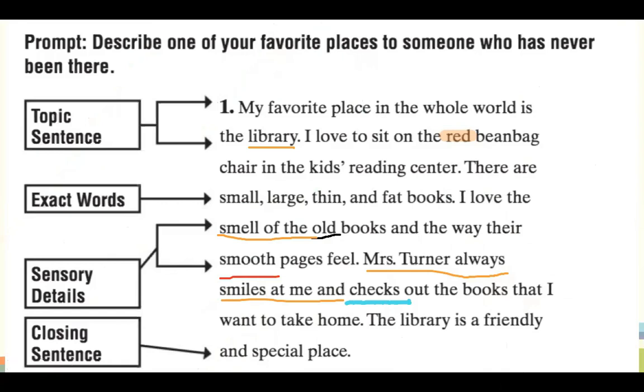So I know their opinion of the library is very high. They think it's a friendly and a special place to them. Good job. Okay, guys, what do you think of this descriptive paragraph? Go to the chat box now and tell me.